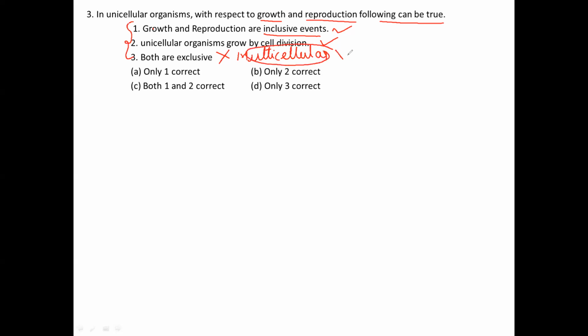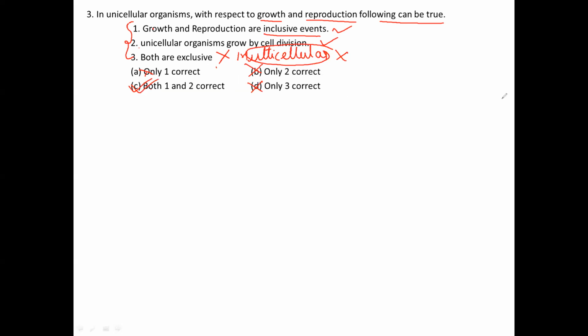So for that reason, this is wrong. So only 1 and 2 are the correct option. Both 1 and 2 are correct. This is also wrong, this is a wrong one. So this is the correct option for this question.